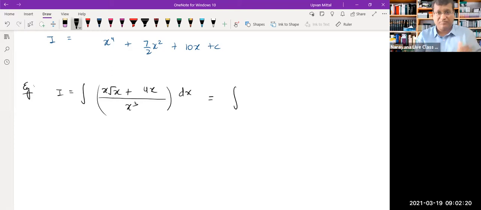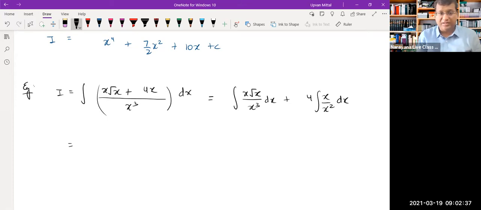Just separate them. You will have x root x upon x cube. You can separate them like this. If you separate them, you can easily see that you don't need any division rule at all. You can simply divide these things now. For example, x root x upon x cube can be written as x raised to 1 into x raised to half into x raised to minus 3. So all these simple calculations will give you x raised to 1 plus half minus 3.